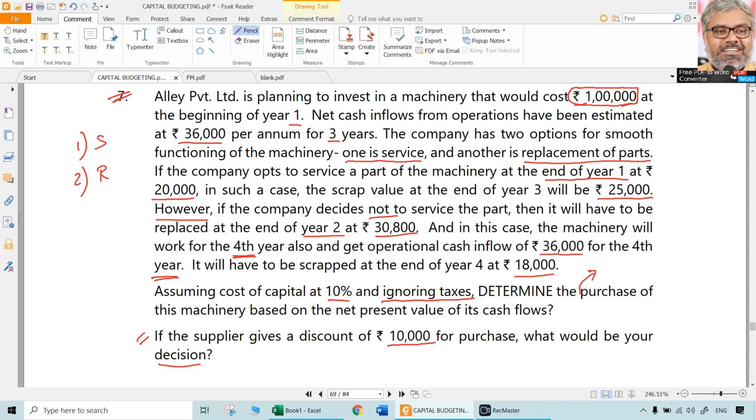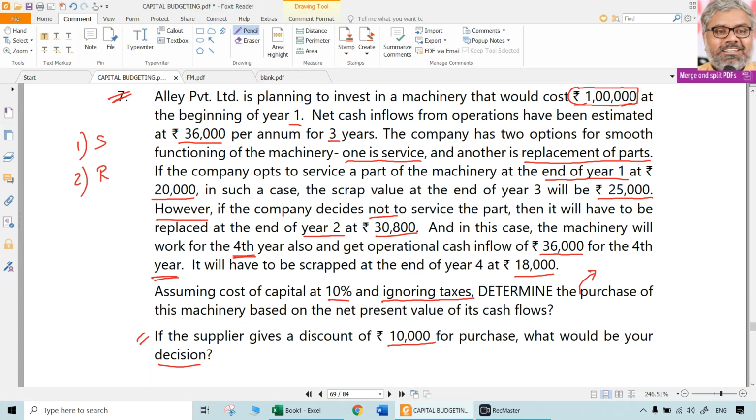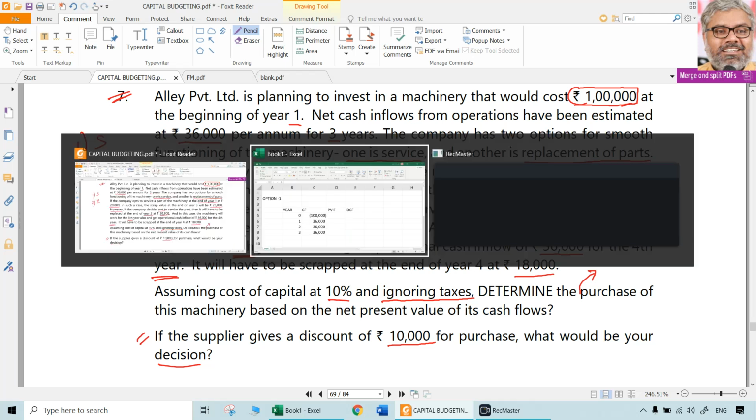Zeroth year. Beginning of year 1 is nothing but now. That we have to understand. And net cash inflows from operations have been estimated at 36,000 rupees per annum. That is going to be the same for each of the years. But in option 1, the servicing has to happen for one of the parts of the machinery at the end of year 1 at 20,000 rupees.